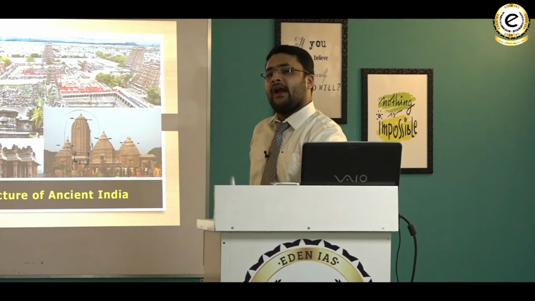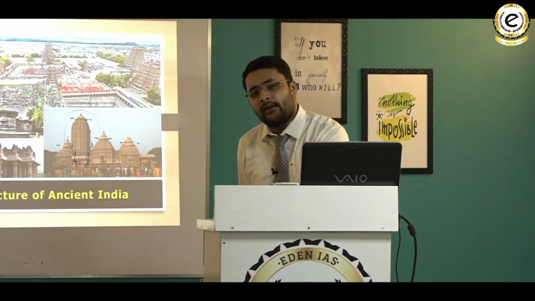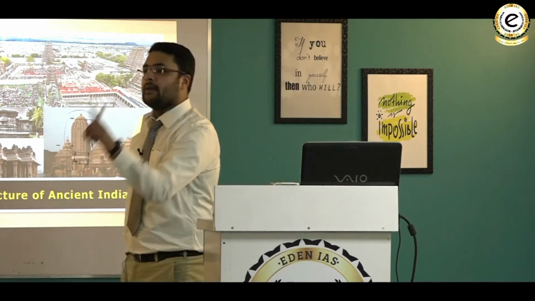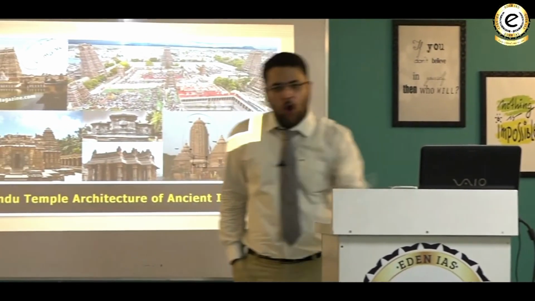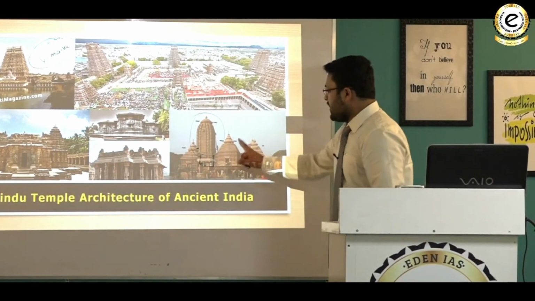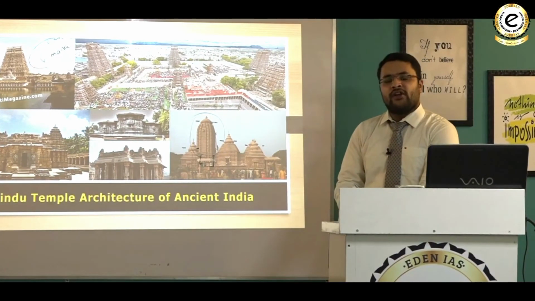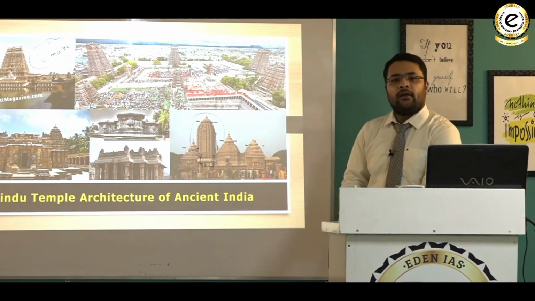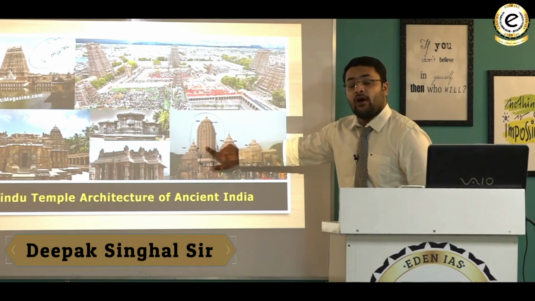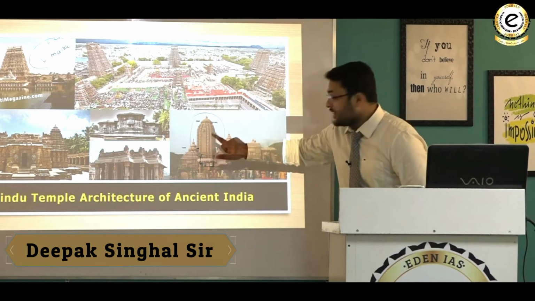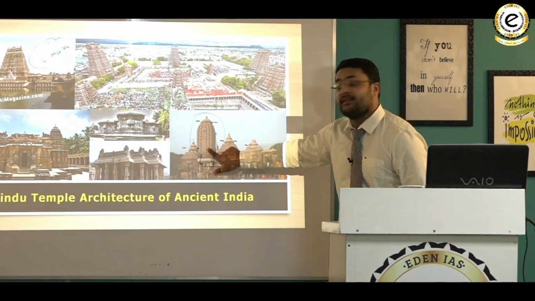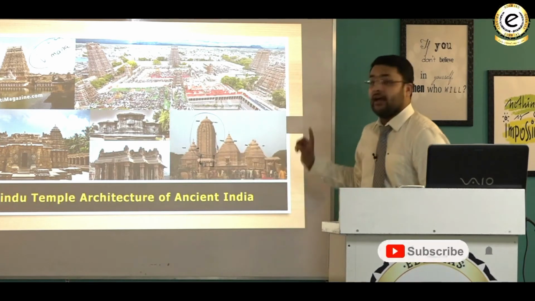By looking at the structure, historians concluded that the shikara of the main deity will be the tallest among all the shikaras of that temple. As you can see here, there is more than one shikara in this temple, but this is the tallest shikara, which will house the main deity, not all the other shikaras.